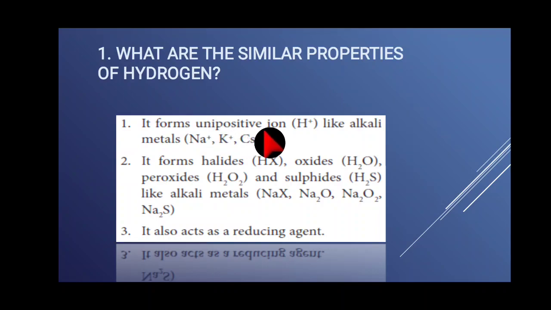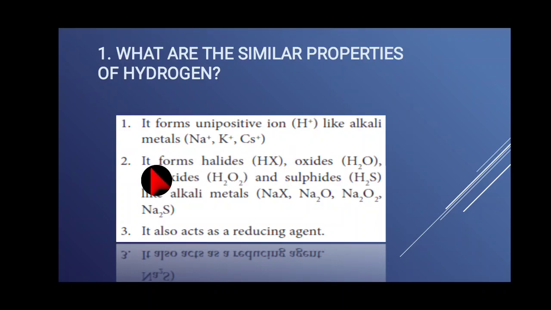So it forms a unipositive ion, H+, like alkali metals. The alkali metals we have known earlier are lithium, sodium, potassium, cesium. These alkali metals also have a unipositive ion. So hydrogen also has a +1 charge, and alkali metals also have a +1 charge.